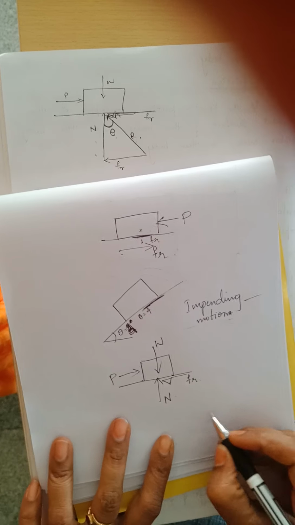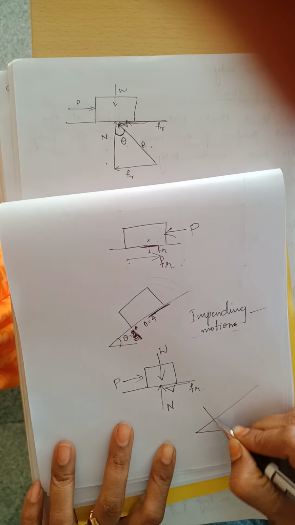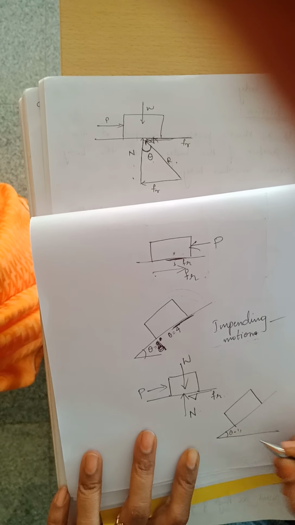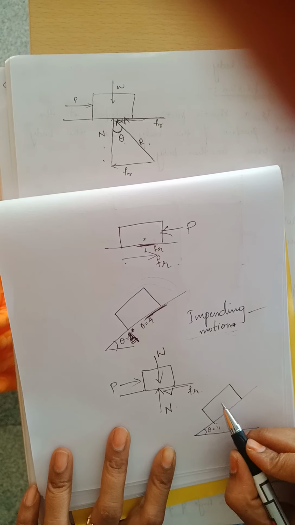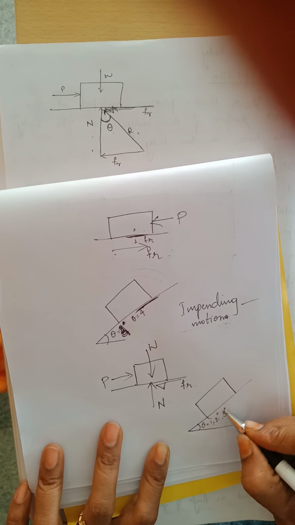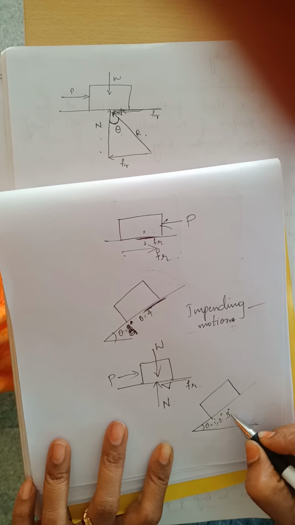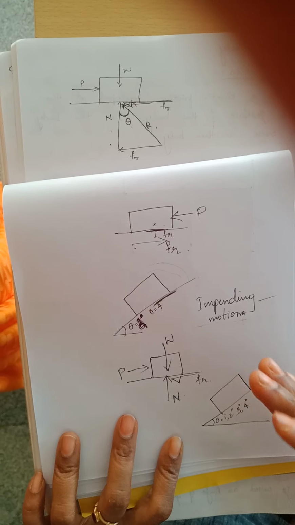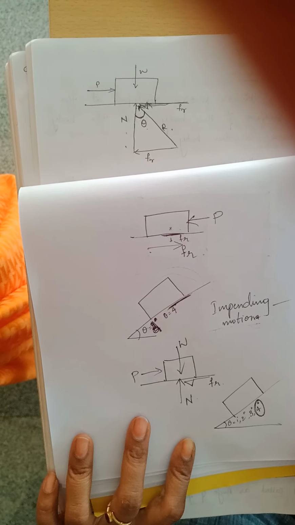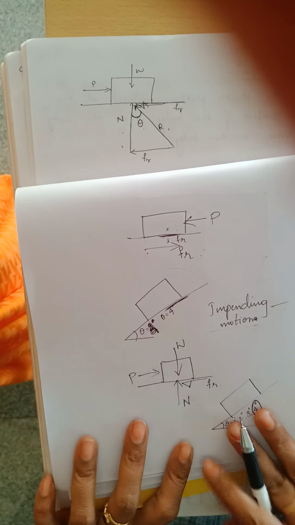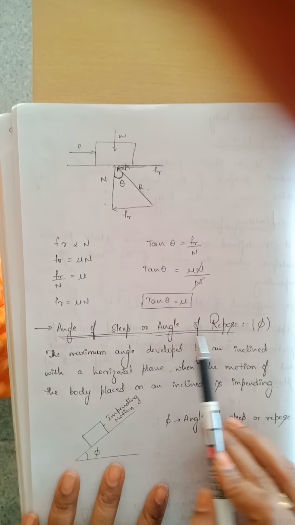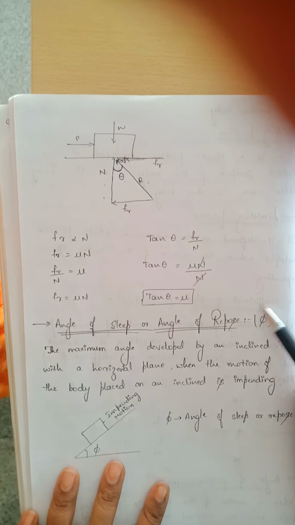Suppose the block is placed on an inclined plane. You are increasing theta to 1 degree first. The block is under rest. Next increase by 2 degrees, still it is under rest. Next increase by 3 degrees, still it is under rest. When you give 4 degrees, the block starts moving. And this 4 degrees is called the maximum angle. The maximum angle developed by an inclined plane is nothing but the angle of slip, which is denoted by phi.